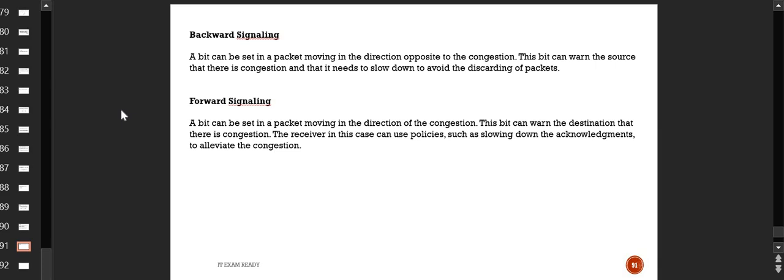If it is forward signaling, then the responsibility comes with the receiver: if you receive any forward bit which says there is congestion in the network, then you need to apply some mechanism, after which the source will get to know that there is congestion in the network. So this is forward and backward signaling. Is this clear?